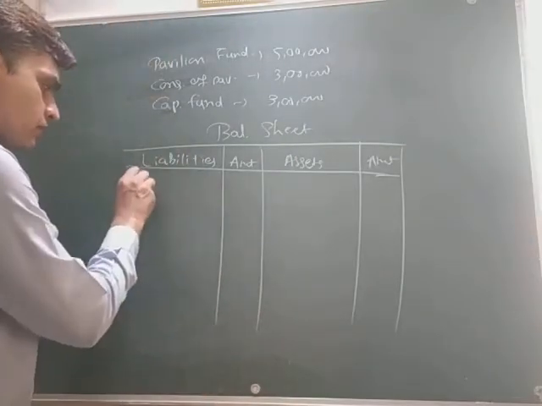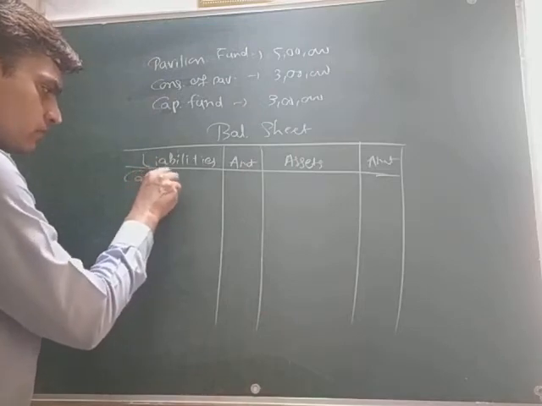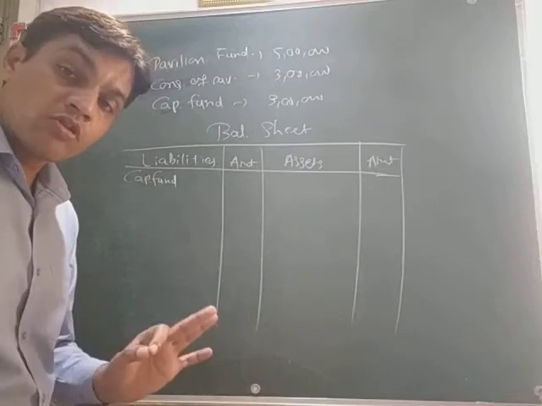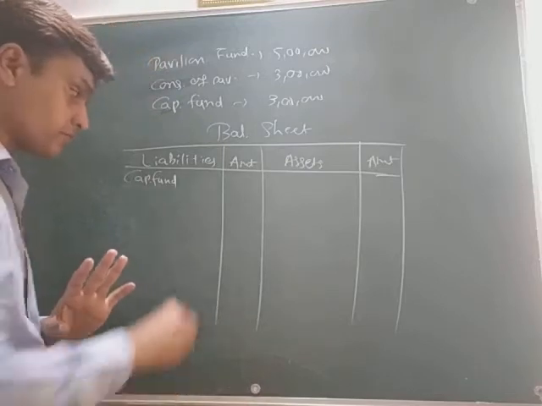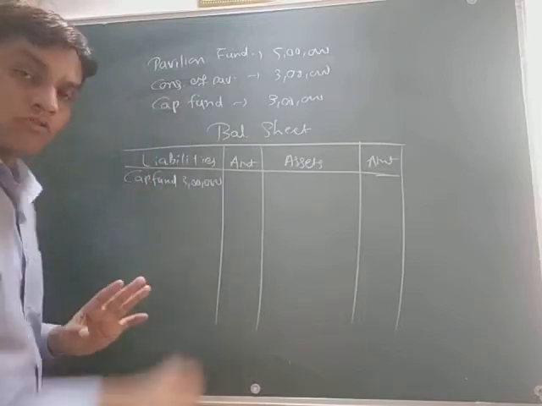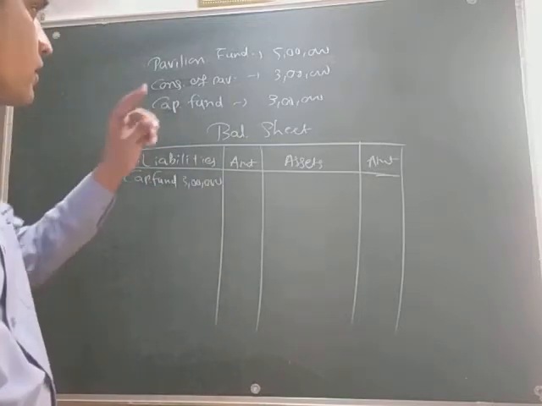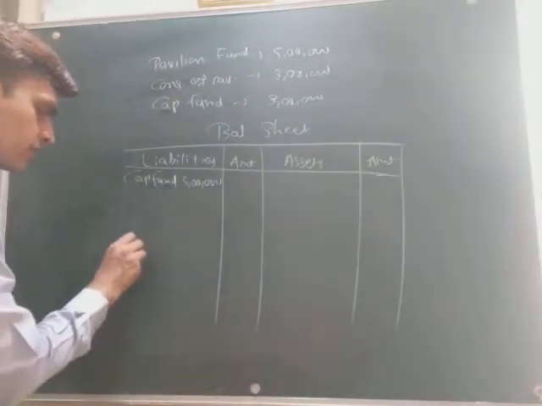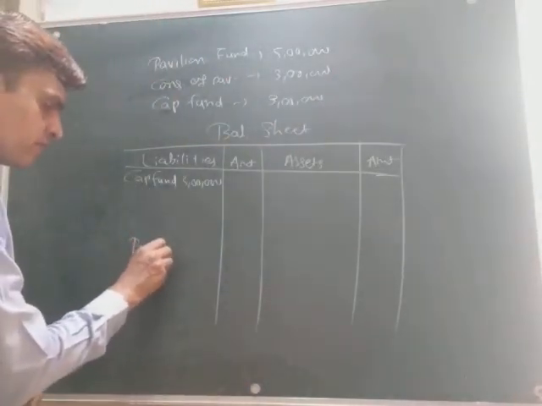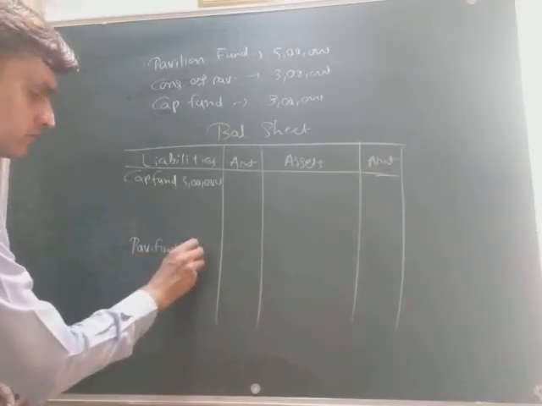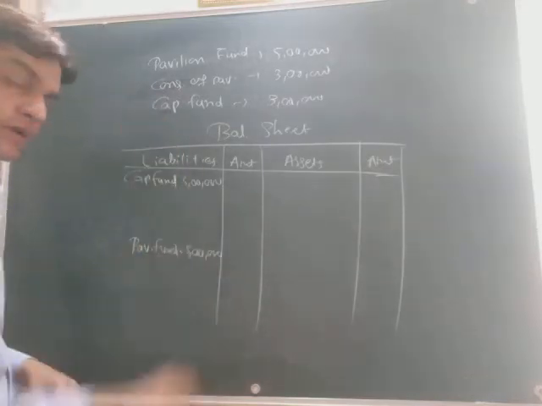So capital fund. Okay. Now the amount of capital fund will be written in an inner column. Why it is so, I will tell you later. 3 lakh rupees in the inner column. Okay. Now pavilion fund is also given to you, which we have to record on the liability side. Pavilion fund, how much is it? Yes, it is 5 lakh rupees. So 5 lakh rupees. Okay.